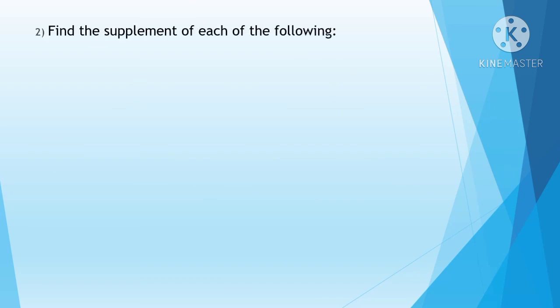Now second one, find the supplement of each of the following. Supplement means that is equal to 180 degree, right? So what is the first angle given? First angle is given as 105. We want to find the other angle. So 105 plus unknown angle, we'll take that unknown angle as x. So 105 plus x is equal to 180 degree. You want to find that x angle.